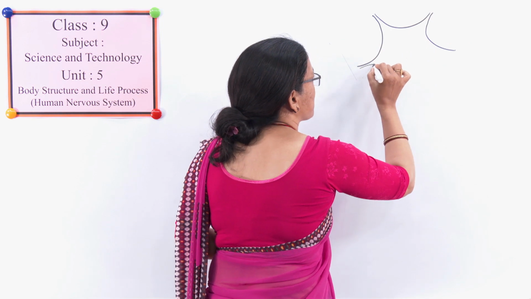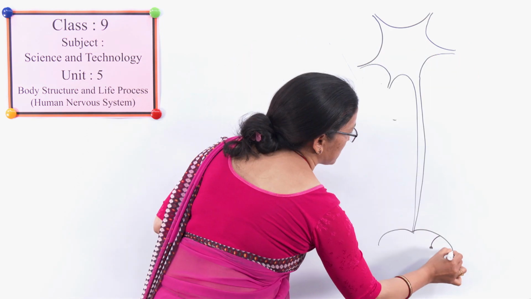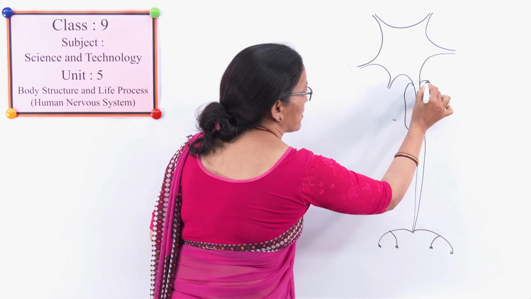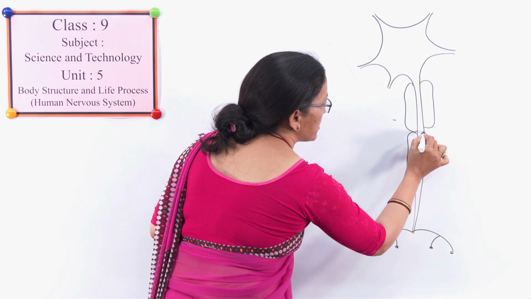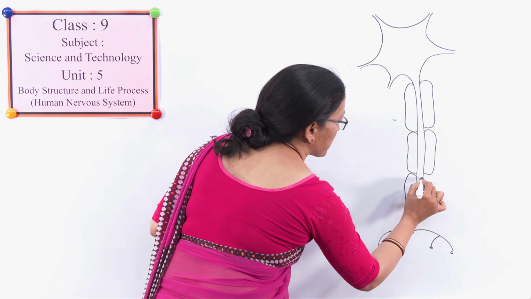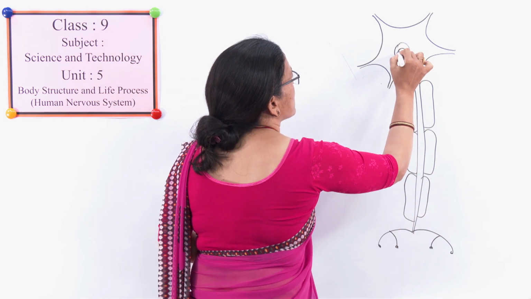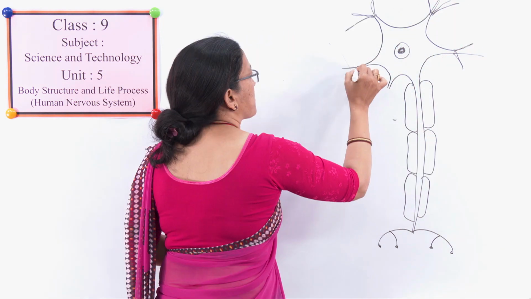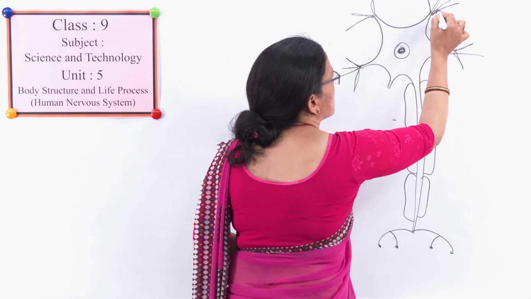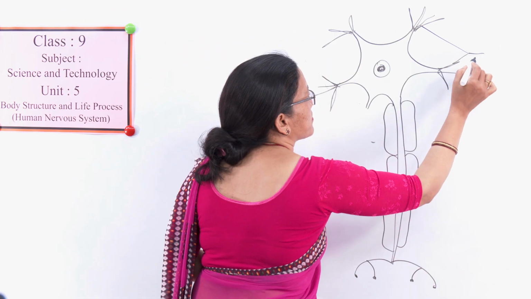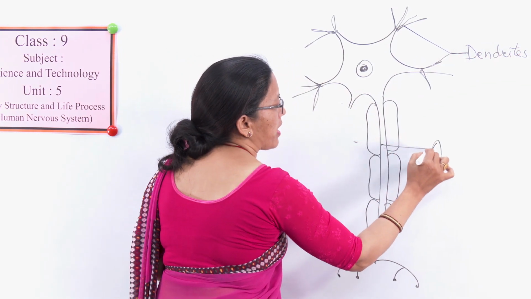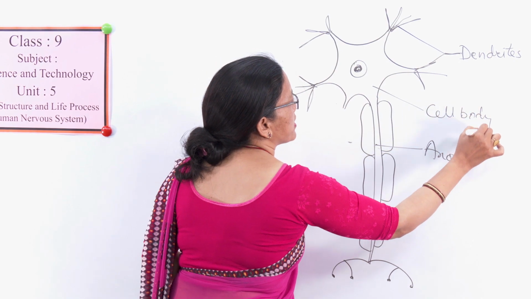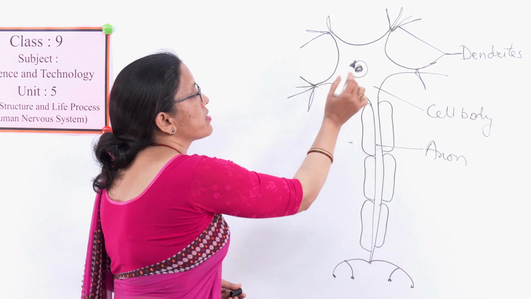See, how is it? You have already known about this. This is the structure of a neuron. It has dendrites, these are the dendrites, and this is the axon, and this one is the cell body, where there is a nucleus also.